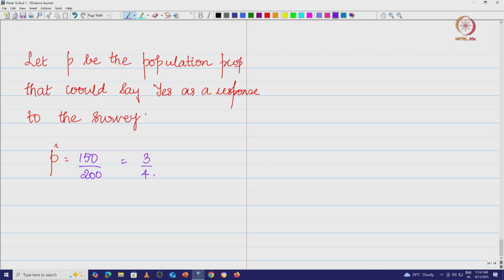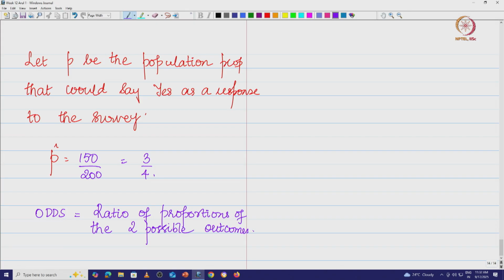So now we are going to define odds. Odds is equal to the ratio of proportions of the two possible outcomes. How are we going to define this? Say, if p hat is the proportion for one outcome, then 1 minus p hat will be the proportion for the other outcome.